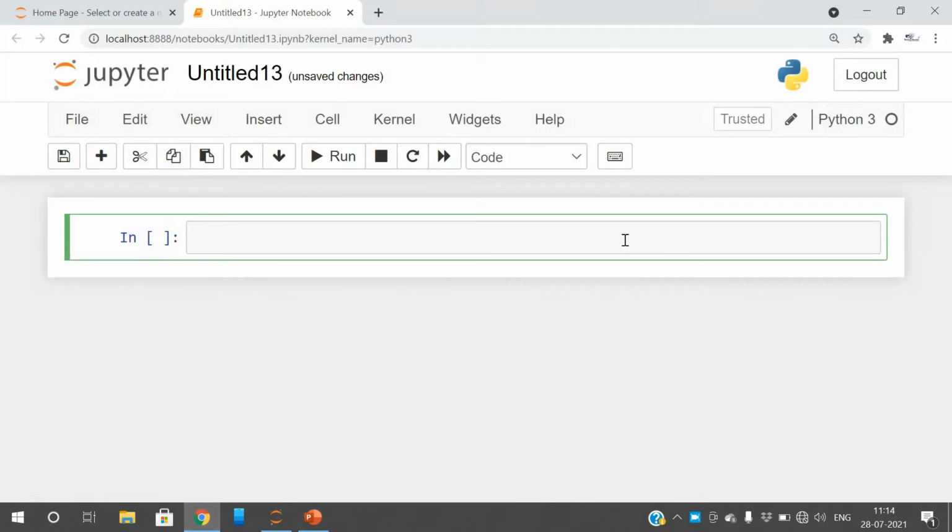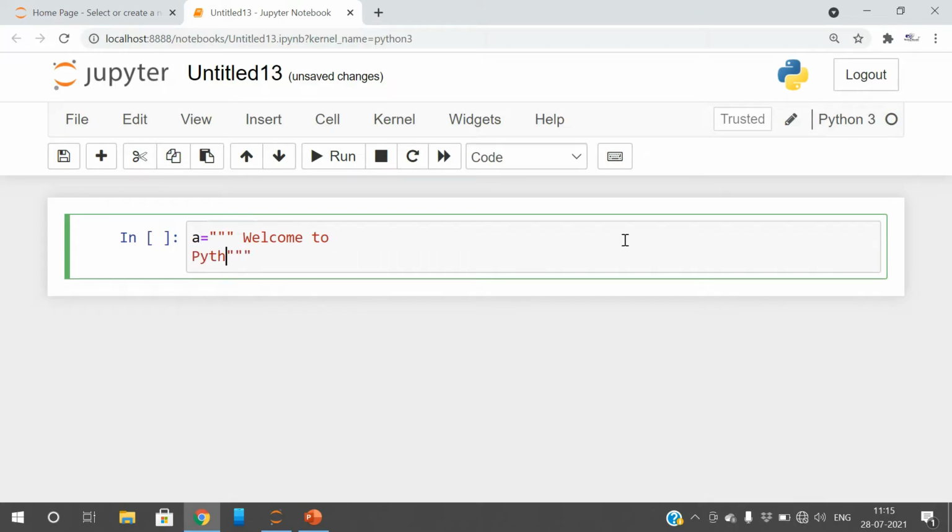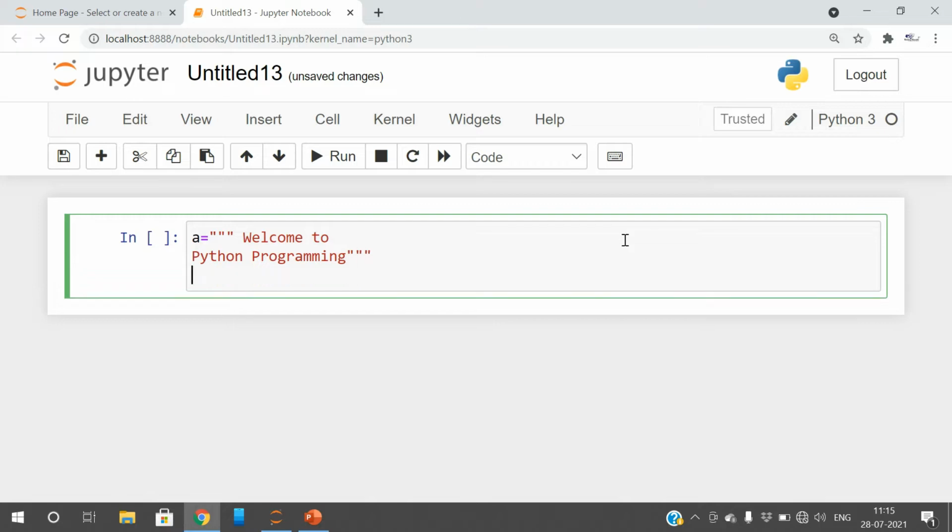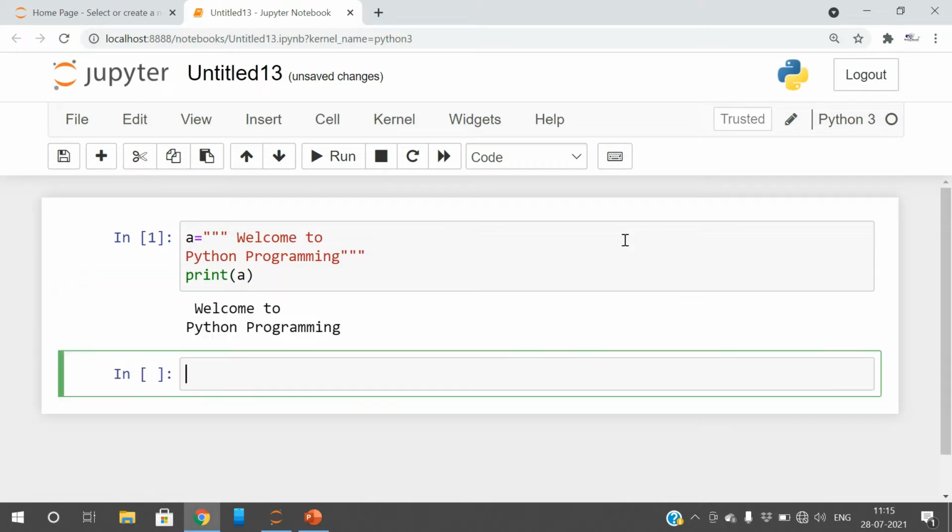We know that if you want to display a string in multiple lines, we need to use triple quotations. If I use the triple quotations, we are able to display the content in multiple lines. So this is syntactically correct, and if you print a, we'll get this output.